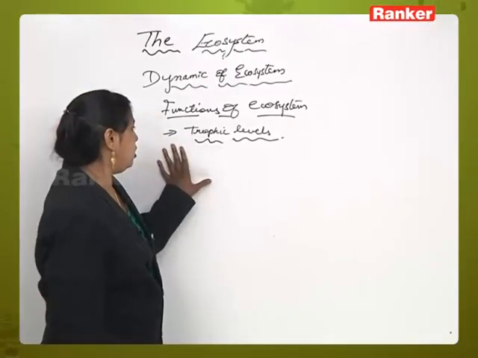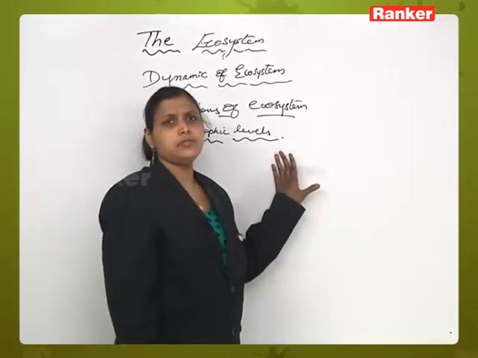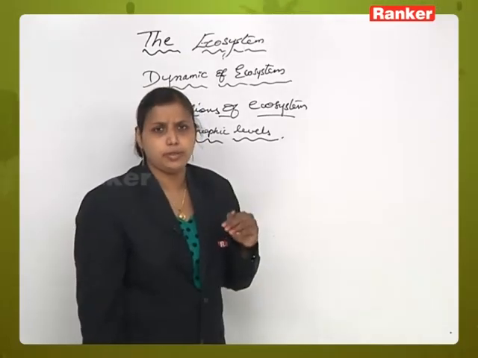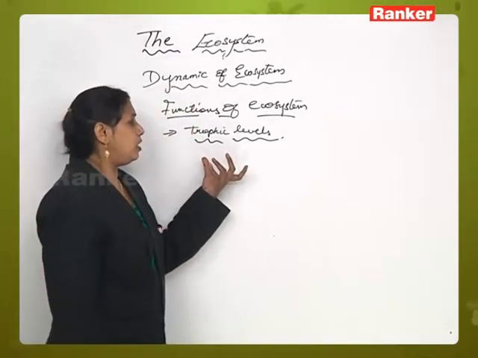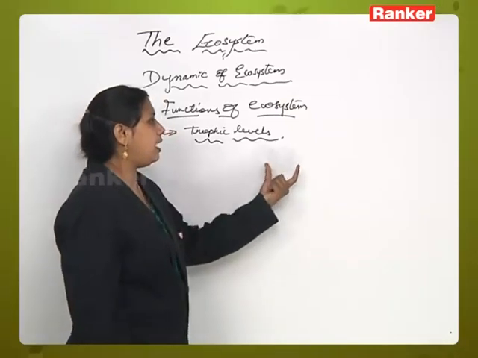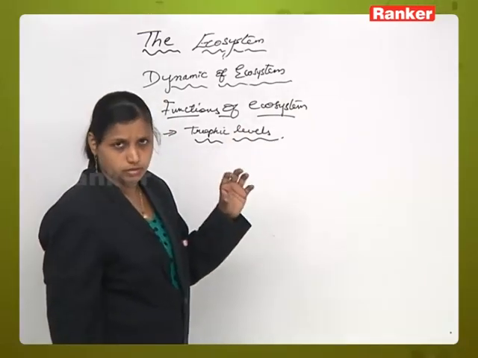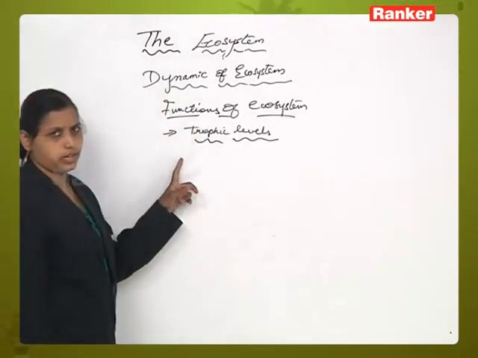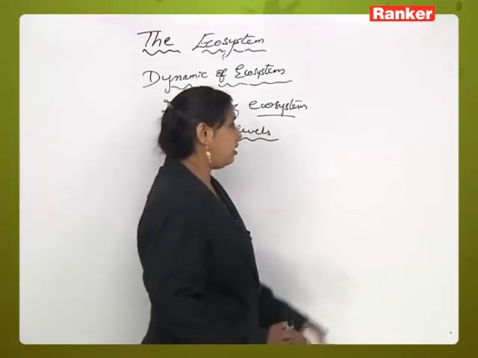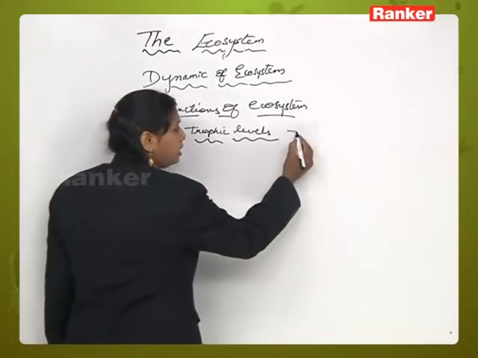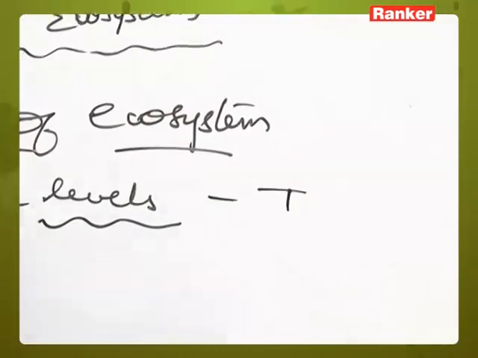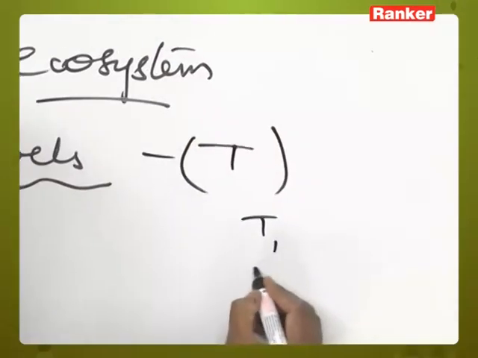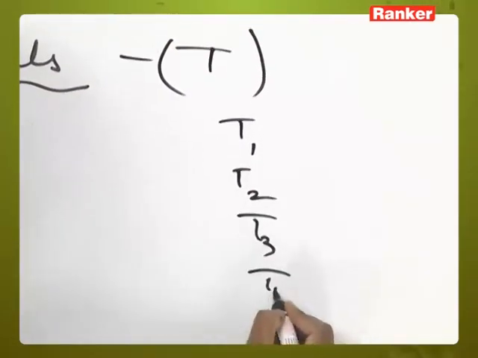In trophic level, all the organisms which have a similar feeding habit are grouped under one section or one trophic level. That grouping of organisms based on similar food habit is called the trophic levels. Trophic level is represented by the capital letter T. Each level is given a number: T1, T2, T3 or T4.